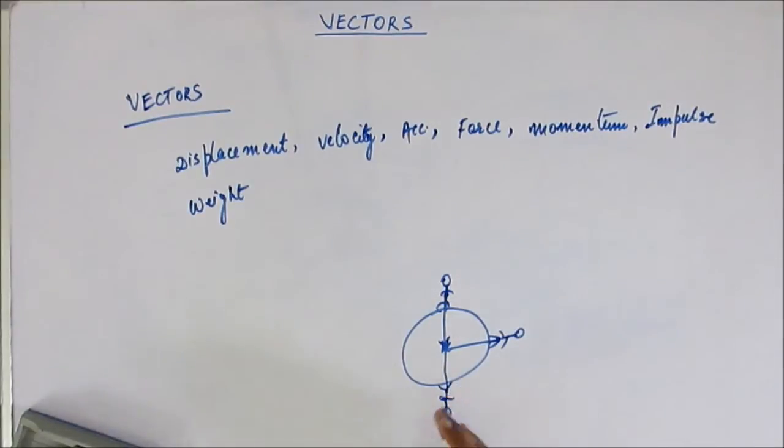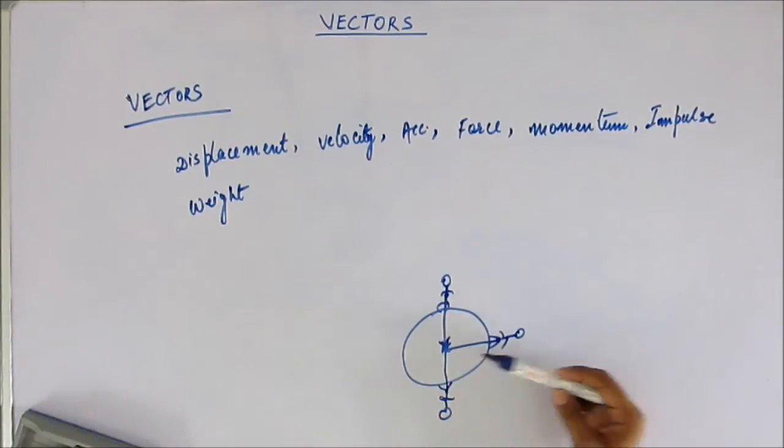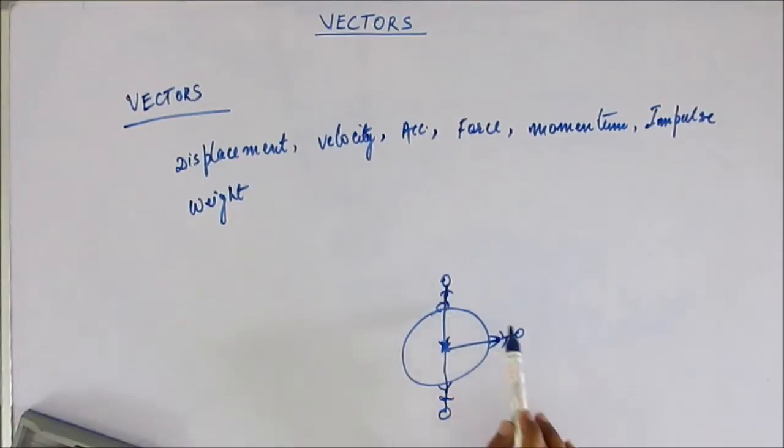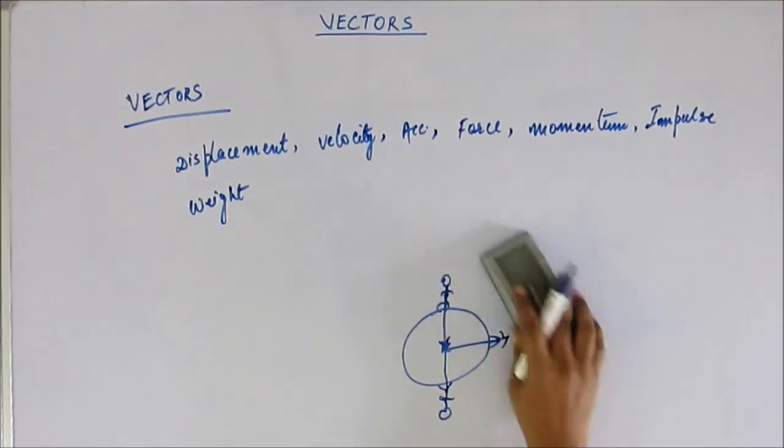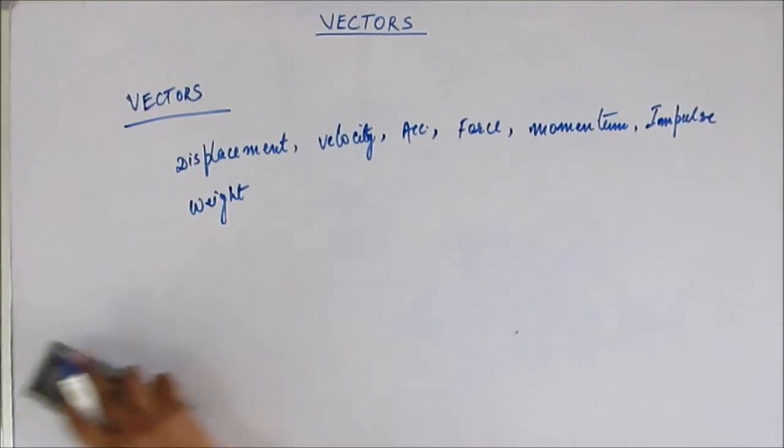It's always towards the center, but the direction in a sense changes, because this is southward, this is westward, this is northward. The direction is continuously changing. So weight, using the definition, will be a vector quantity, because the direction of weight is changing.